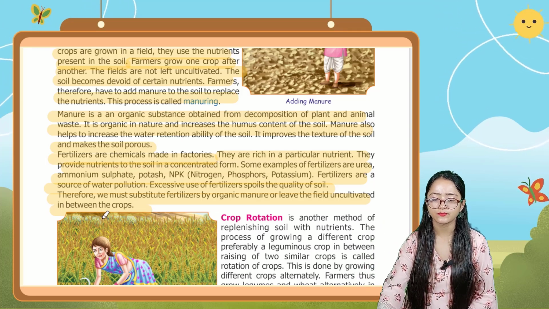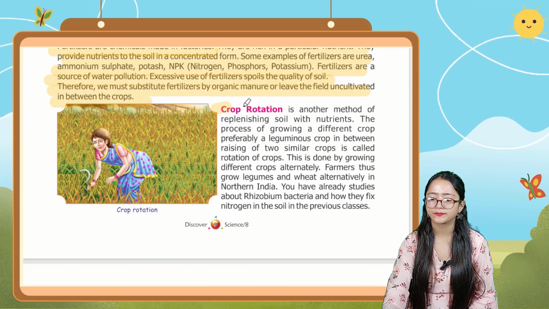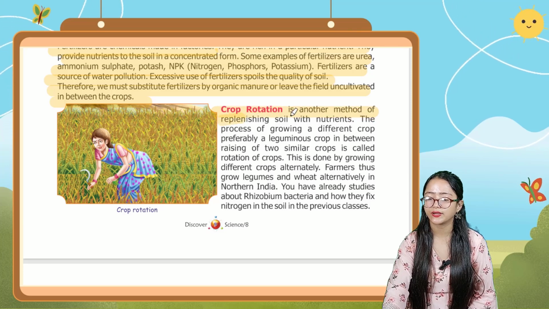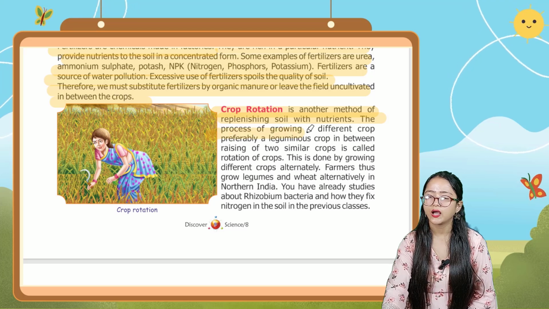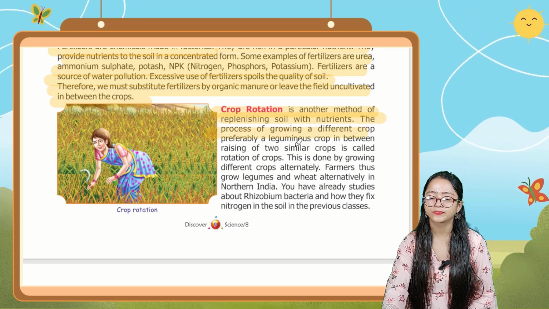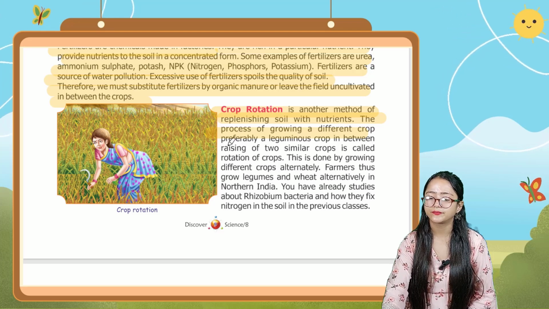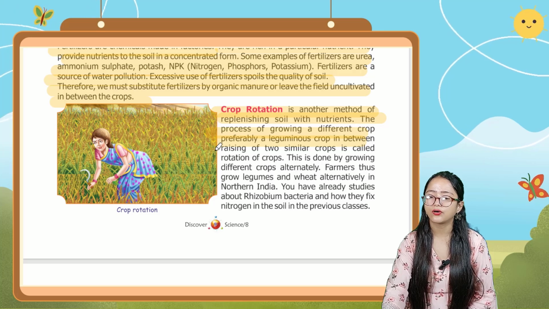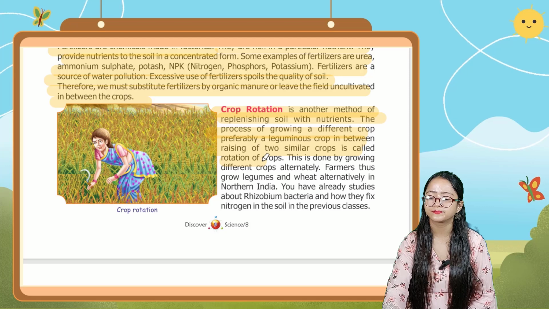Okay, next we're going to talk about crop rotation. Crop rotation is another method of replenishing soil with nutrients. The process of growing a different crop, preferably a leguminous crop, between the growing of two similar crops is called rotation of crops.